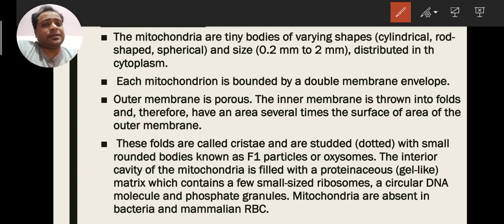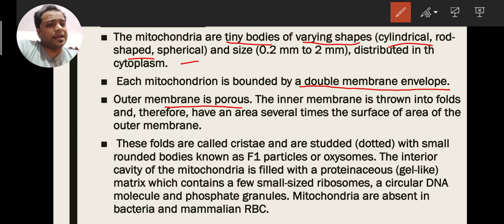The mitochondria are very tiny bodies with varying shapes: cylindrical, rod-shaped, spherical, different shapes are there. Every mitochondrial structure contains a double membrane envelope, with an outer membrane and an inner membrane. The outer membrane is porous, and the inner membrane is converted into folds. These folds of the inner membrane are called cristae.